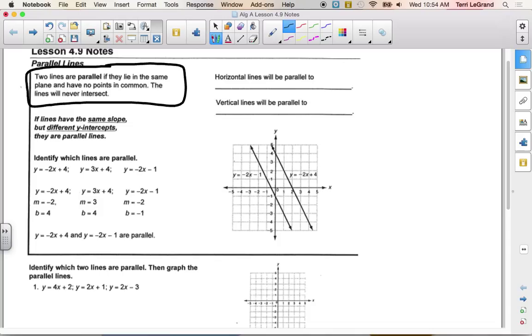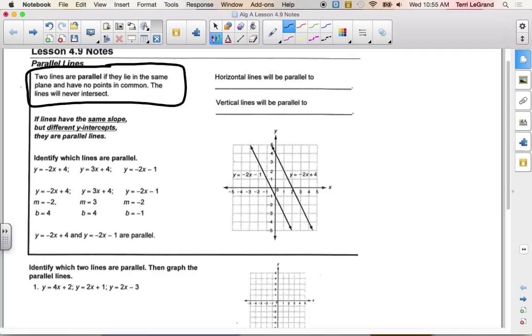Coordinate plane. Well, it could be a coordinate plane, which would be a graph, but a plane is actually two-dimensional. An example of a plane is the floor of this room, or the ceiling. The desktop you're sitting in front of, just the top, not the whole desk, is two-dimensional. It is considered a plane. So when you have two lines that lie in the same plane and they have no points in common, we say that they will never intersect and they are parallel.